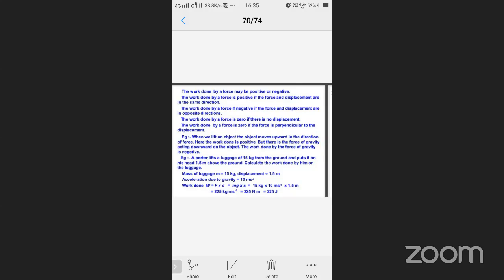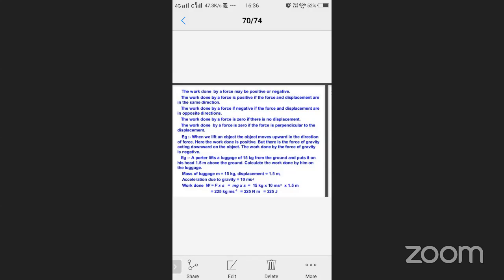Okay, the car is moving in one direction, you are standing opposite to that direction, and you try to push the car back. No, the car will keep moving in the opposite direction of the force you are applying. You are applying force in one direction, but the car moves opposite to the force. I'm just saying one example only. Force and displacement are acting in opposite directions. And then we can take one more example.